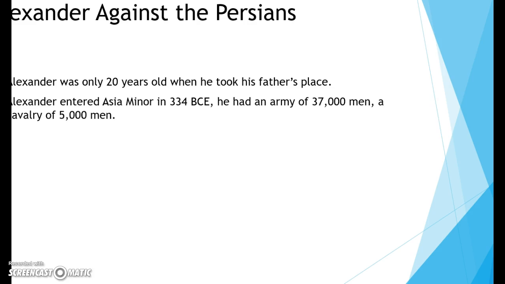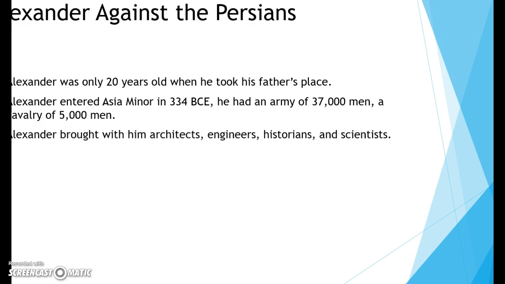Alexander entered Asia Minor in 334 BCE. He had an army of 37,000 men and a cavalry of 5,000 men. They couldn't take a lot of supplies with them, so they had to count on winning victories in order to get food from the areas they conquered. Alexander brought architects, engineers, historians, and scientists with him.